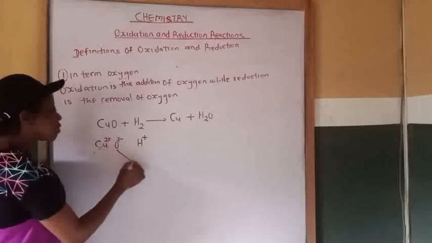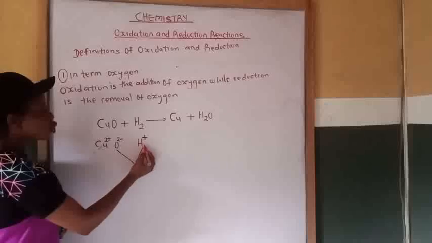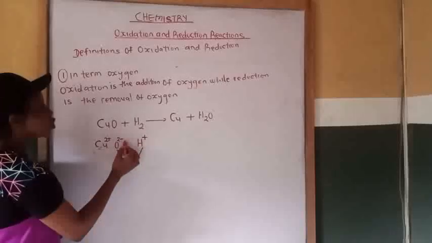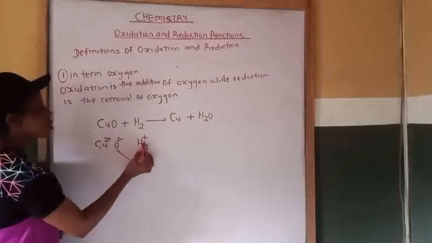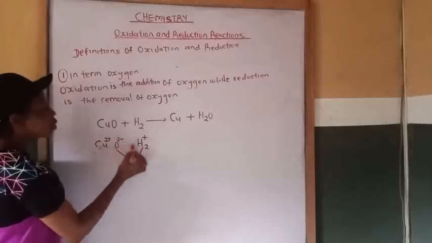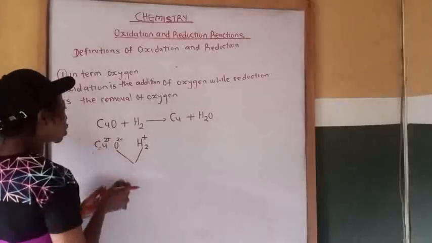Now oxygen here will combine with the positive ion at this side to give us H2O. To neutralize the two charges, we add 2. +2 -2 will give us 0. So oxygen will combine with hydrogen to give us water molecule. That is the formation of the product.